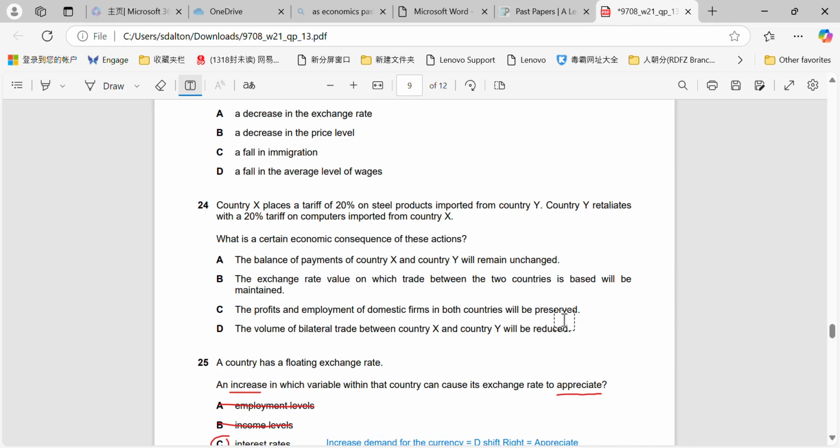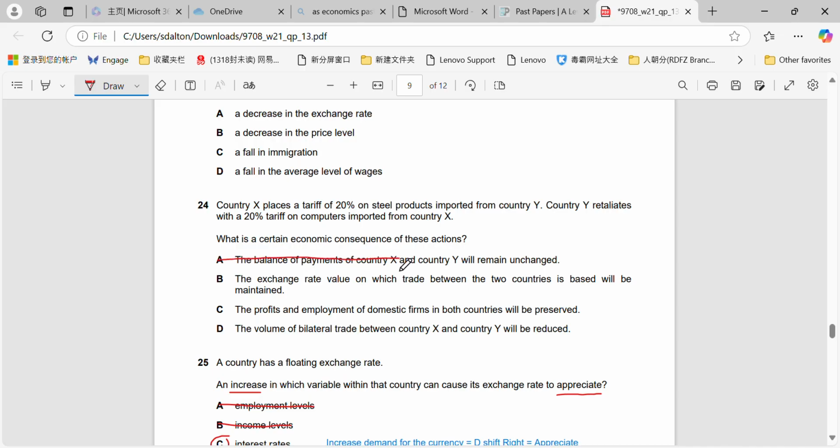Question 24. Country X places a tariff of 20% on steel products imported from country Y. Country Y retaliates with a 20% tariff on computers imported from country X. What is a certain economic consequence of these actions? Okay. Balance of payments remain unchanged.